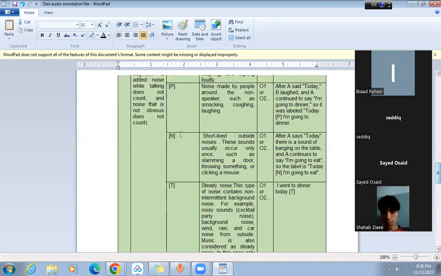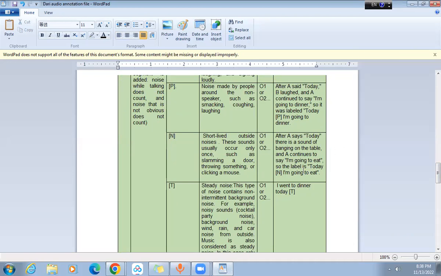And now we have the N tag. Short outside noises. These sounds usually occur only once, such as slamming a door. Now the speaker is saying, "Let's have dinner," and after saying dinner, someone smacks the door, or someone shouts, or someone throws something, or there is a clicking of a mouse.